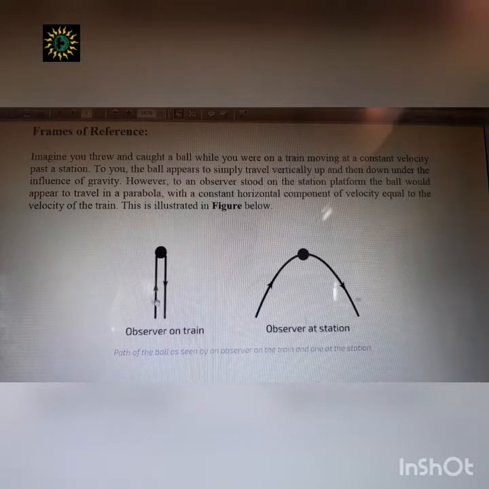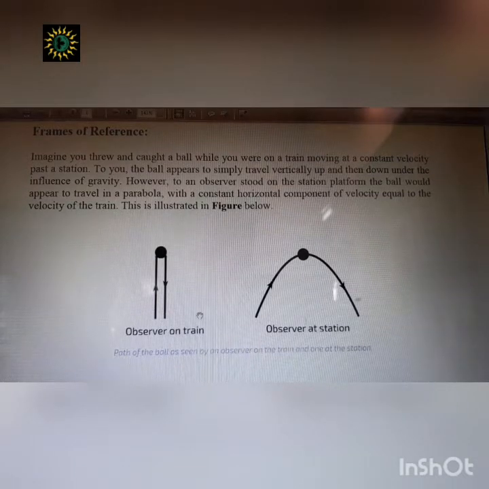This will be the phenomenon when you observe this incident staying inside the train. Be very careful. You will see the ball go up and come back again, following a straight line.